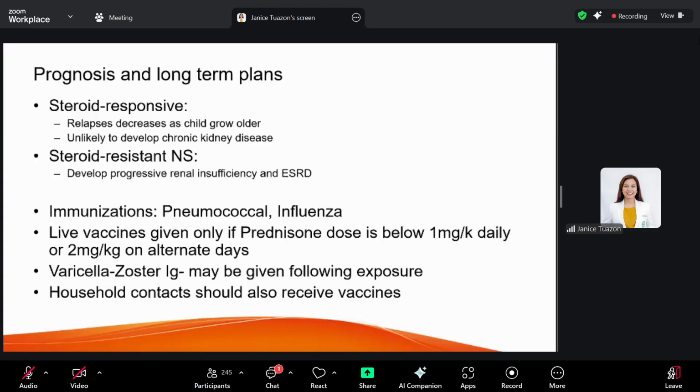Now, how do we take care of our patients? Relapses of nephrotic syndrome are commonly triggered by infections. So it's very important that they complete their immunizations, their pneumococcal and influenza vaccines. Now, we can give live vaccines to these patients if the prednisone is already at low dose, below 1 milligram per kilogram per day, or 2 milligrams per kilogram on alternate days. So low dose, not the full dose of 2 milligrams every day.